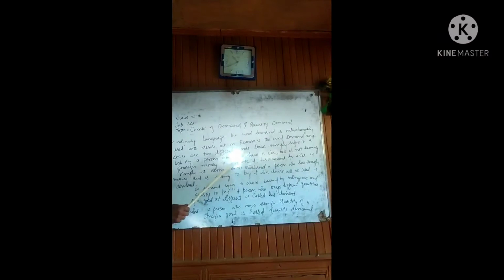On the other hand, consider a person who has enough money and is willing to buy. The words willing to buy are very important. A person may have a lot of money, he is wealthy, but if he is not willing to buy, his wish cannot be called a demand. His desire will not become a demand unless he is willing to buy it.